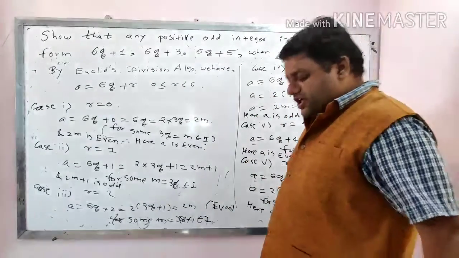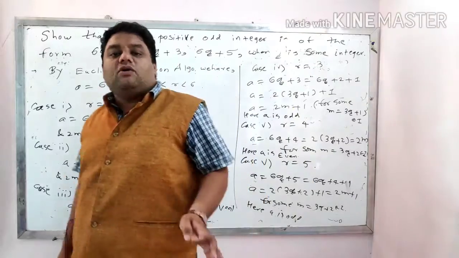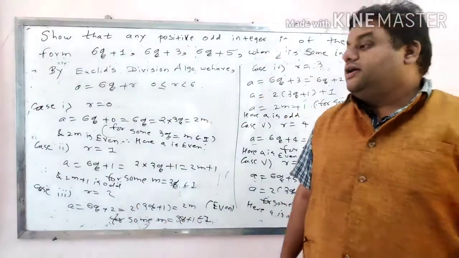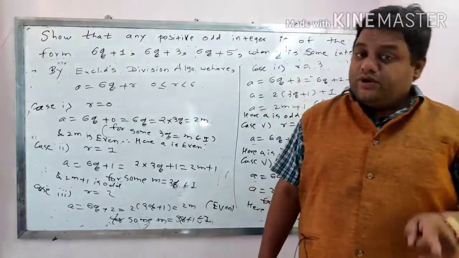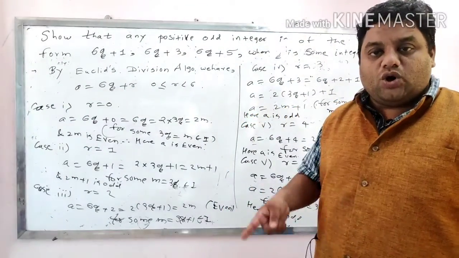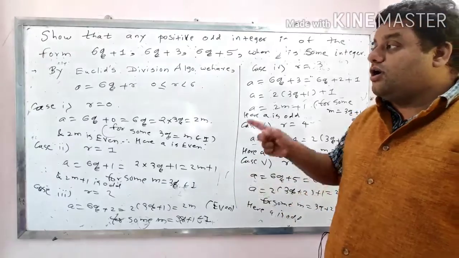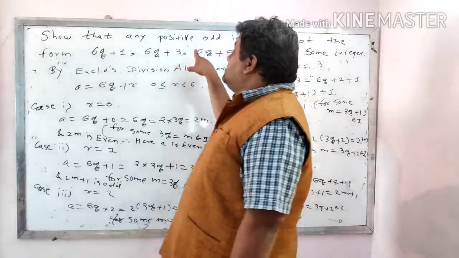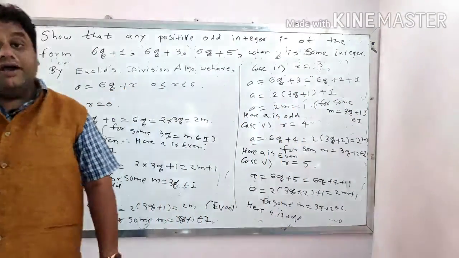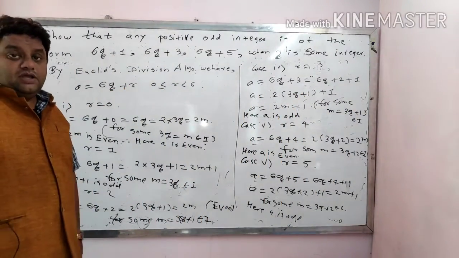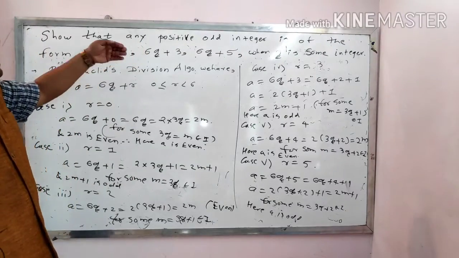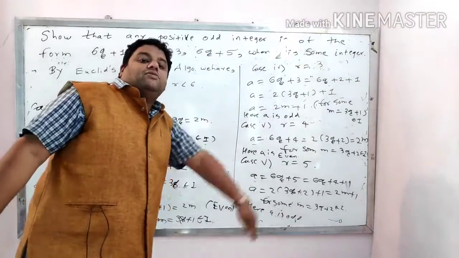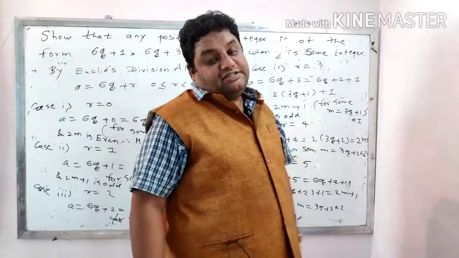So, dear students, if you take any positive integer in the world and divide it by 6, the remainder is either 0 or 1 or 2 or 3 or 4 or 5. Out of that, 6q plus 1, 6q plus 3 and 6q plus 5 are odd. That is what you have to prove. The rest are even. The same question can be asked in a manner to show that any positive even integer is of the form 6q, 6q plus 2 and 6q plus 4.